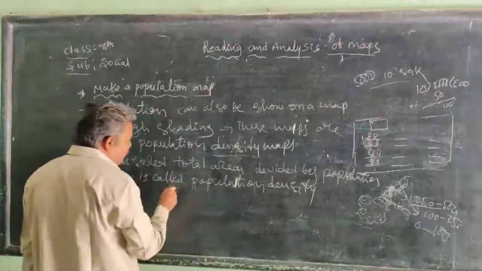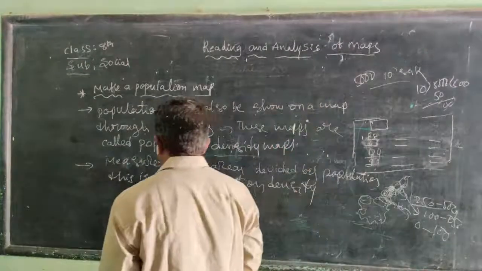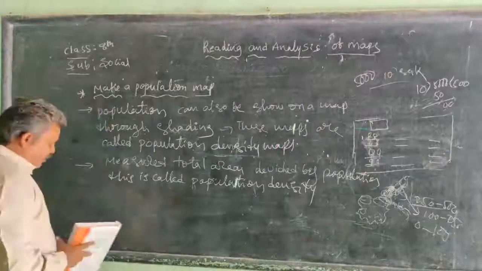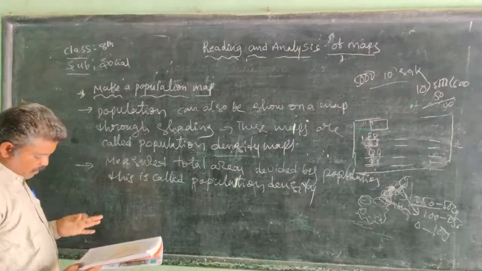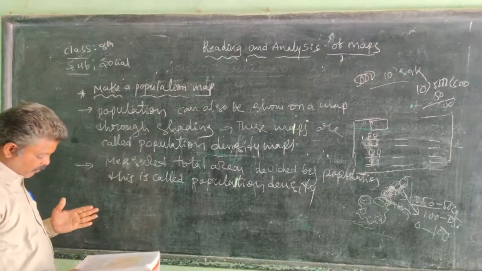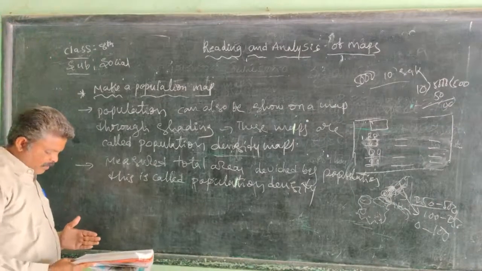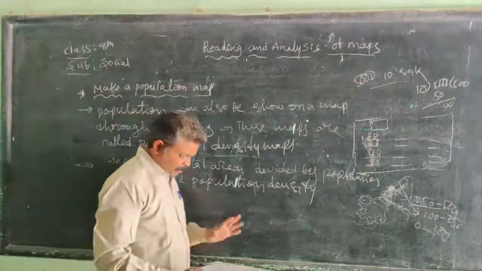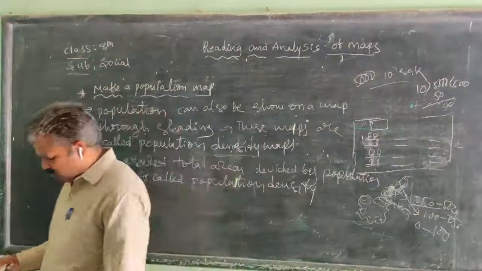The population is divided by the total area. If I estimate the total number of people living in an area, then measure the total area of that place, then divide the number of people by that area, that is called population density.